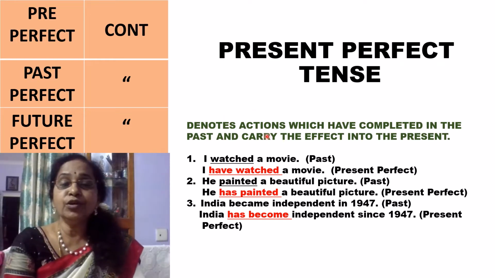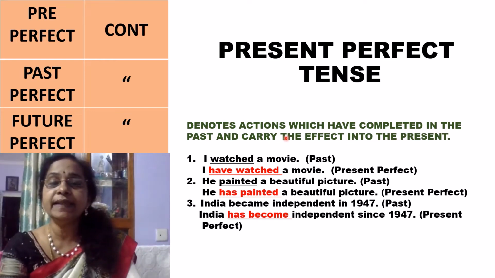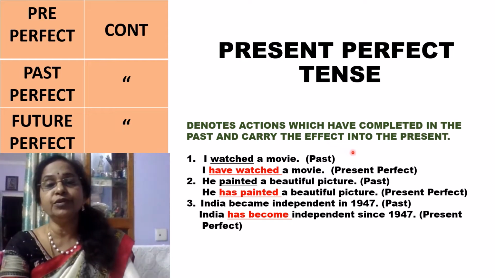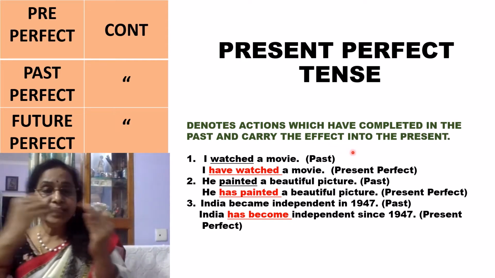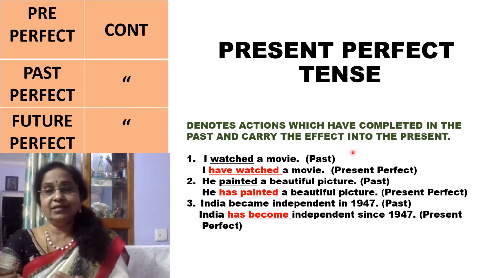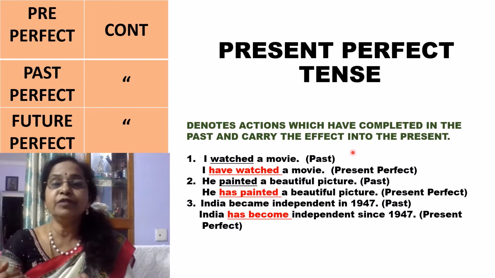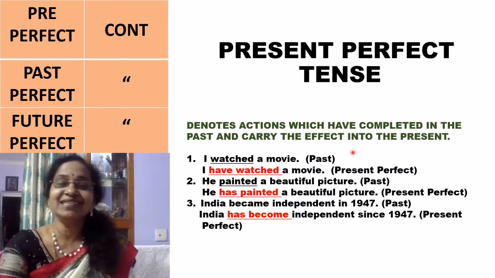This denotes actions which have been completed in the past and carry the effect into the present. That means the action is completed in the past, but you are bringing that effect into the present at the time of speaking. Then you have to use the present perfect tense. Let us see the examples.